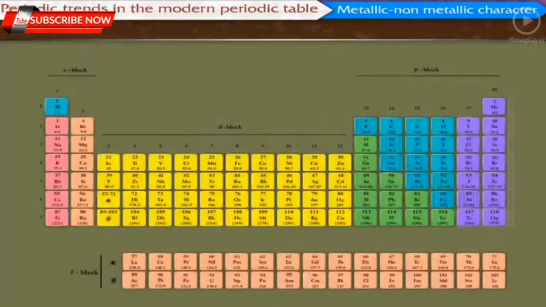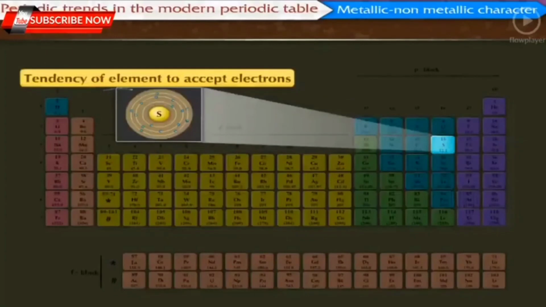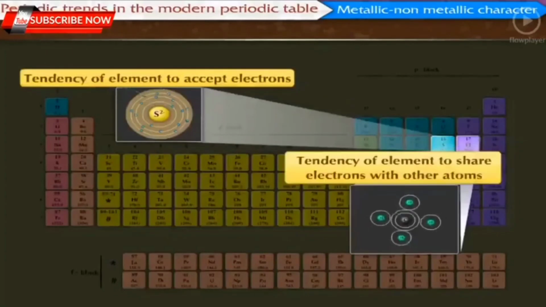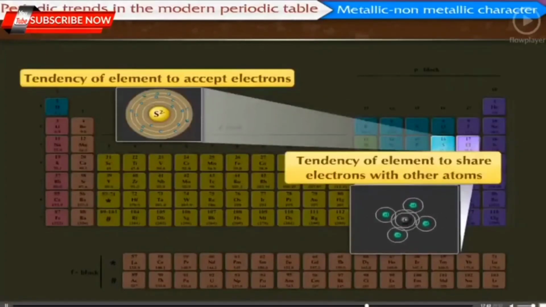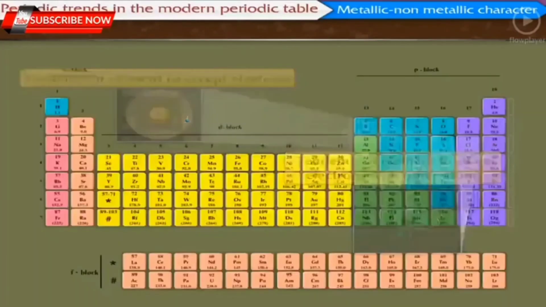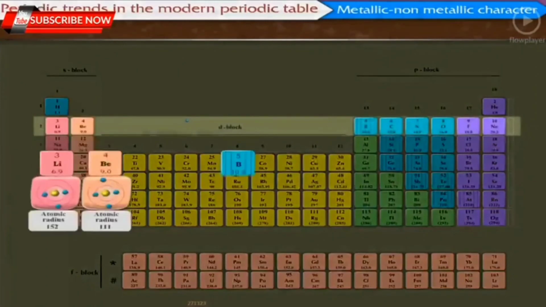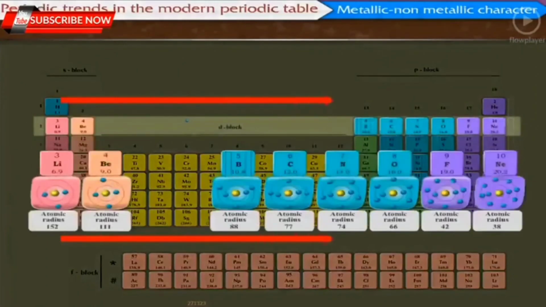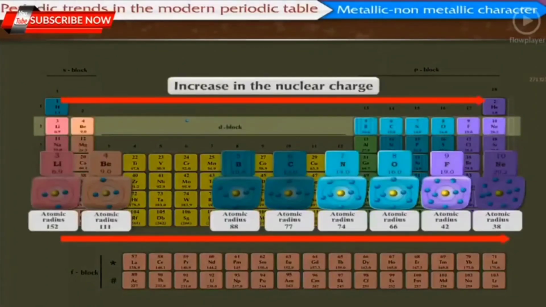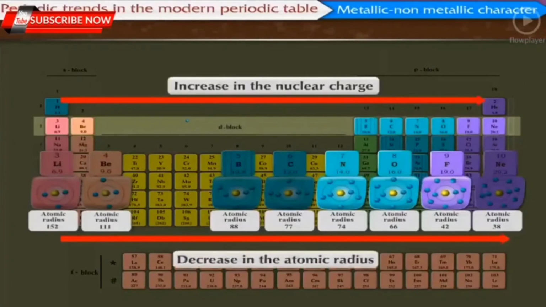Certain elements have a tendency to accept electrons or share electrons with other atoms, due to which these elements acquire non-metallic character. In a period, as we go from left to right, there is an increase in the nuclear charge and a decrease in the atomic radius.